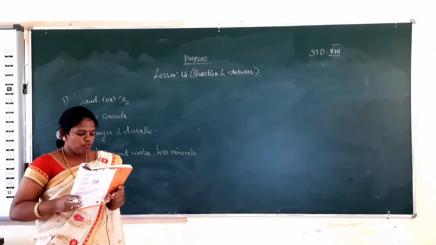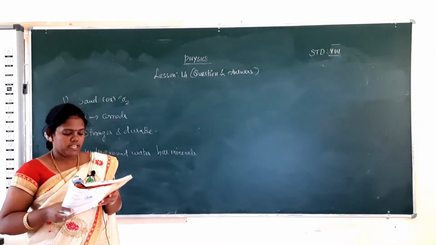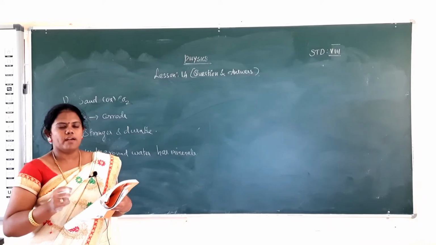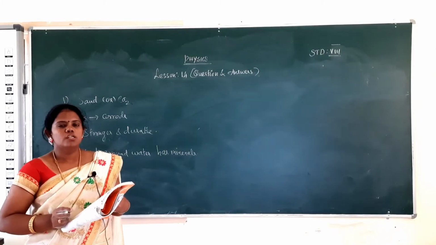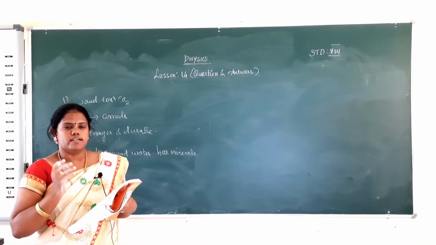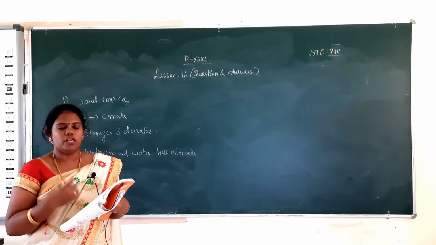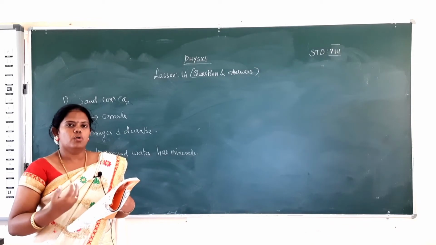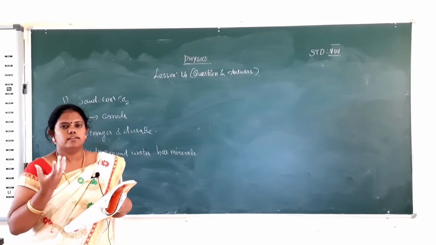And then the second one: food cans used for storing food items are coated with tin. Tin coated vessels do not corrode easily and do not capture moisture in their body, so they keep the food lasting for a long time. So the prevention is very much given by the tin coating on the vessels.